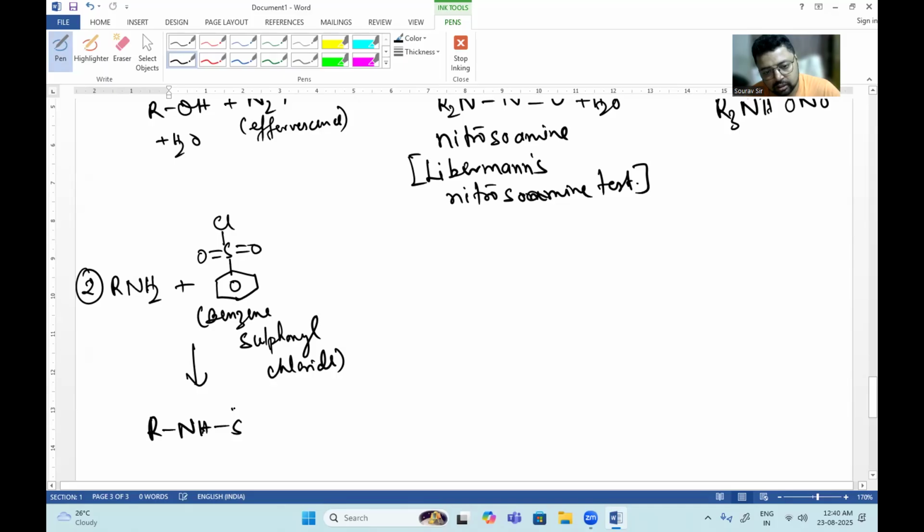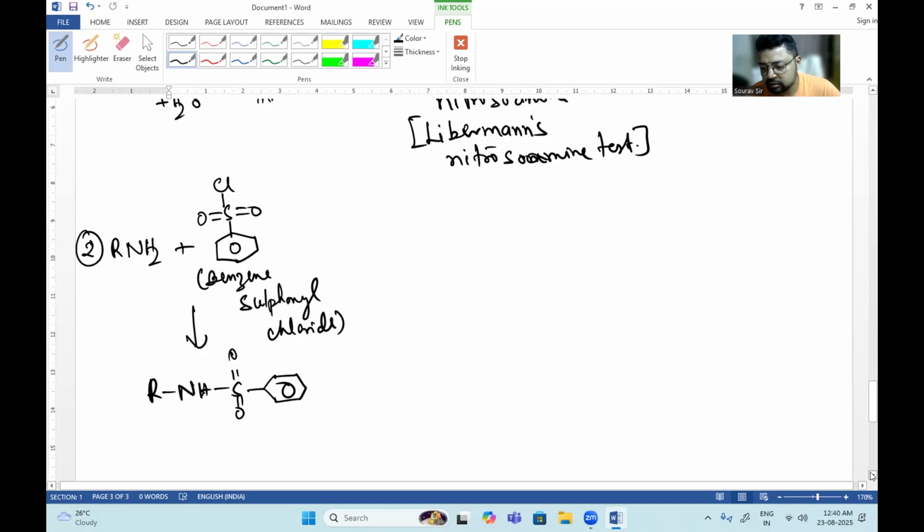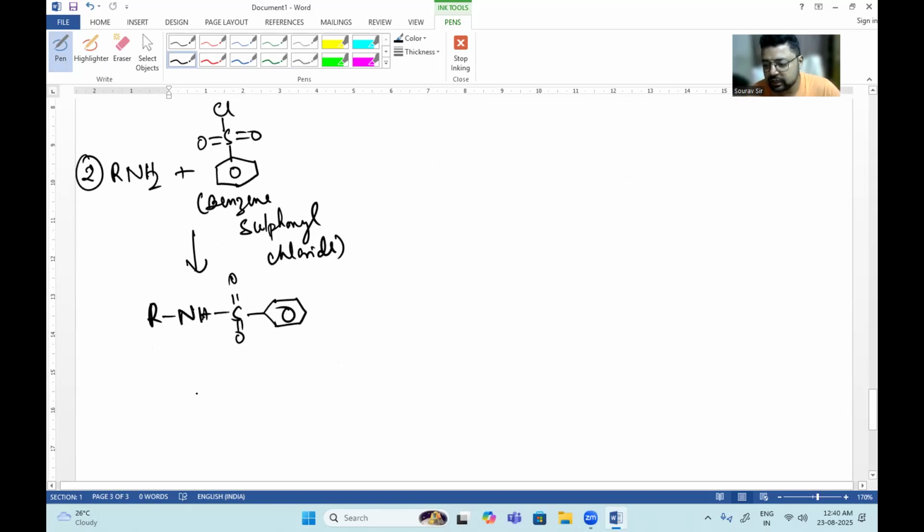So here you will get RNH-S double bond O-benzene. This is known as N-alkyl benzene sulfonamide. The names of these reactions are very important.